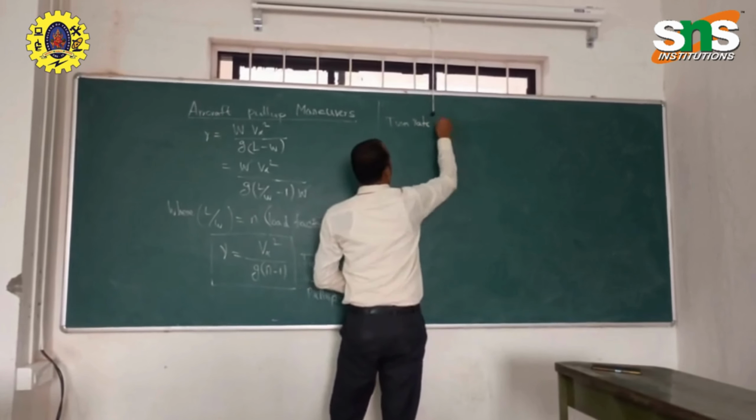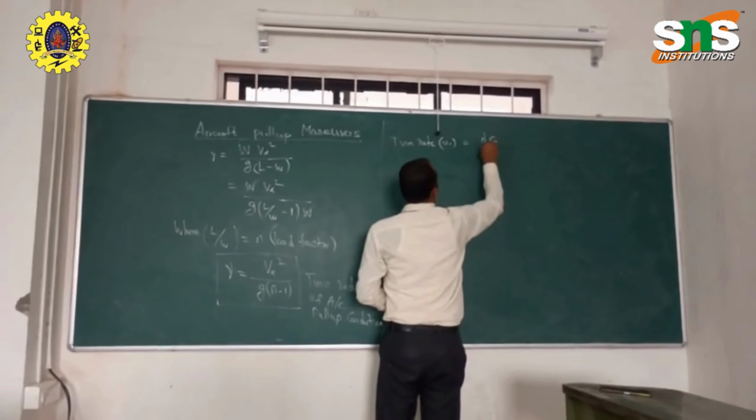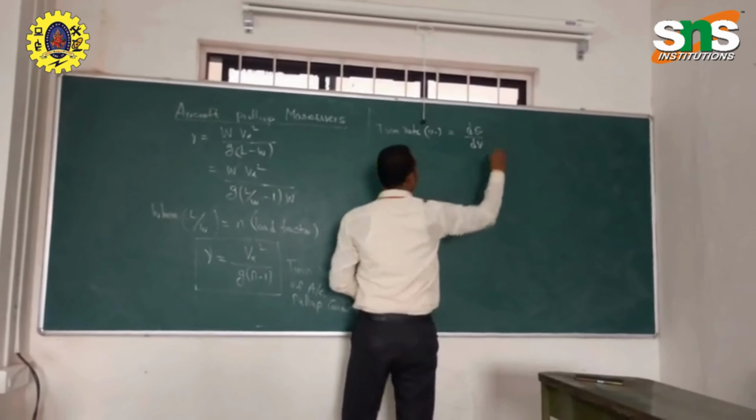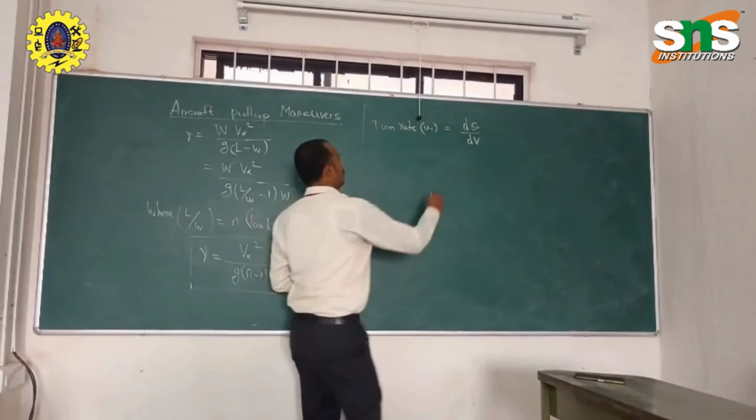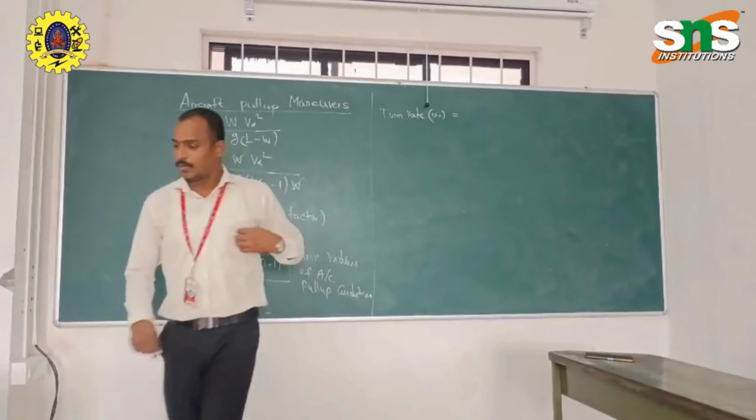Now the turn rate omega equal to d theta by dt. Right?